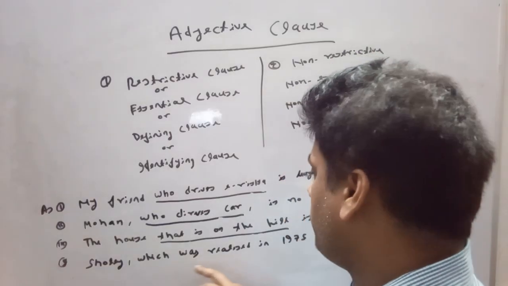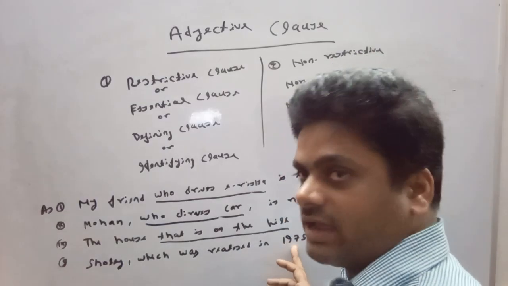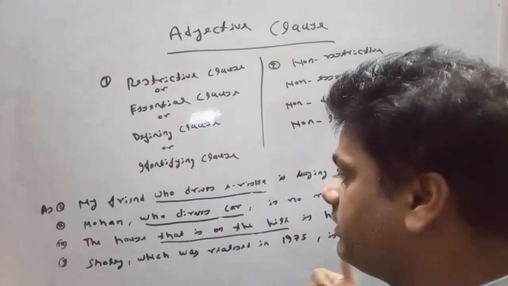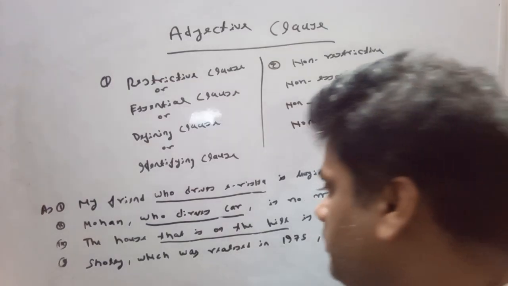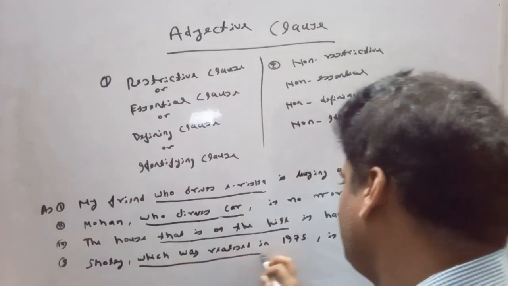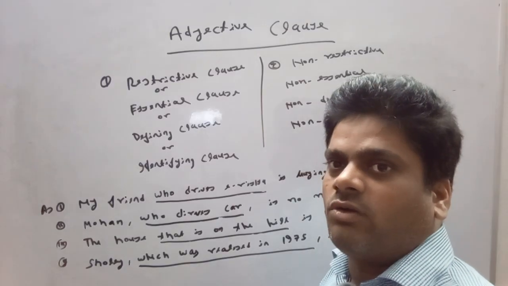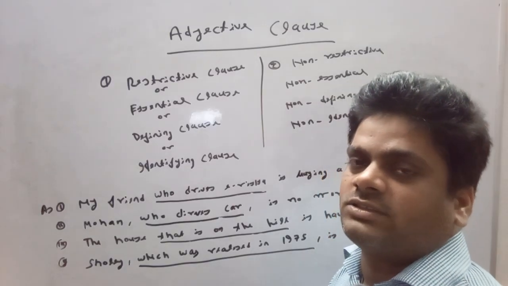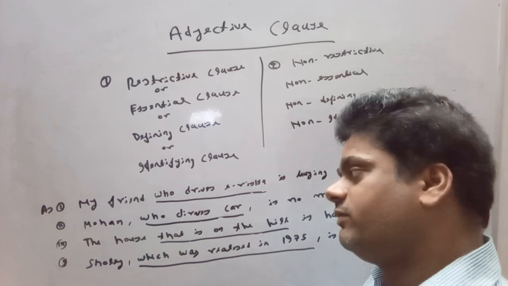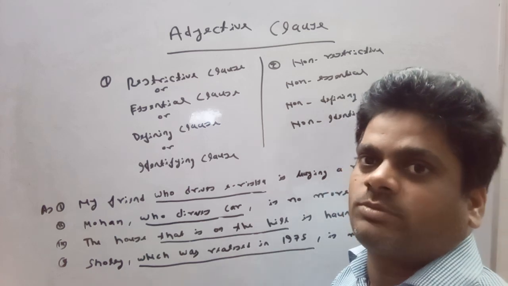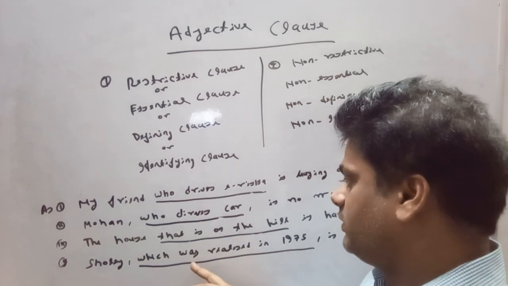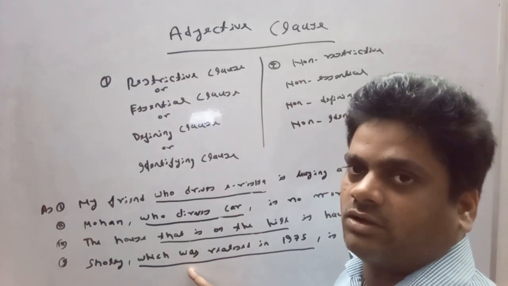Sholay, which was released in 1975, is my favorite movie. If I remove which was released in 1975, the sentence would not lose its significance of expression. It would express the same expression in the lack of this non-defining clause.